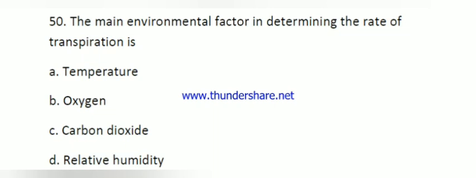So question number 50. The main environmental factor in determining the rate of respiration is. Here the right answer is relative humidity. If relative humidity is high, meaning 90 to 95%, then the rate of respiration will be decreased. If low, then the rate of respiration is increased.